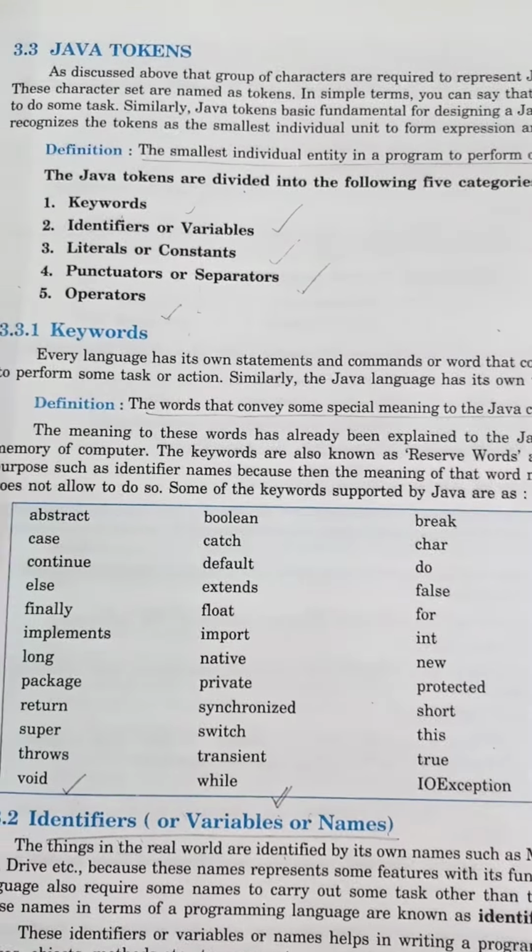By this name, display. So that is an identifier. So names can be given to a class as well as to a function. You will be naming a class, a function and a variable also. All these are identifiers. The name of a class, the name of a variable, the name of a constant, the name of a function, all these will be in the category of identifiers, because you are giving these names to identify that particular entity.